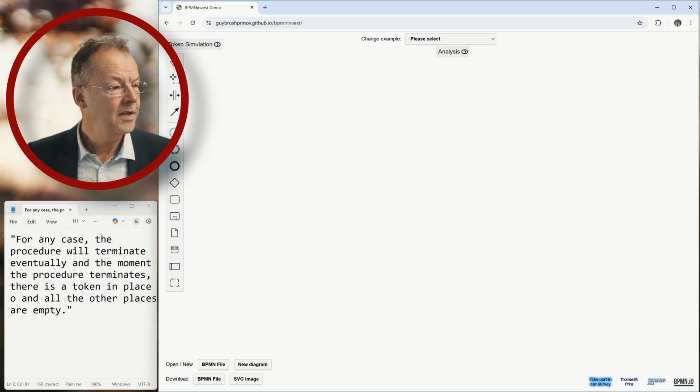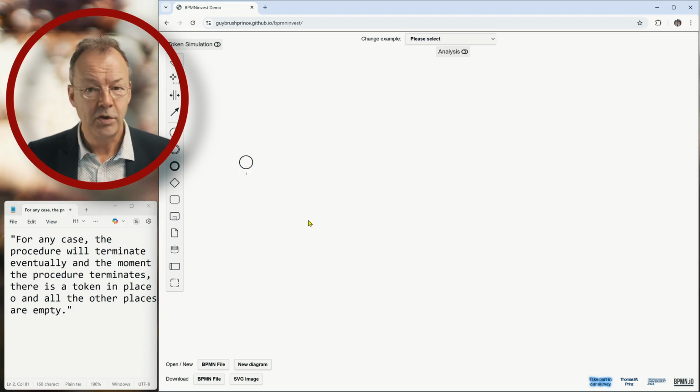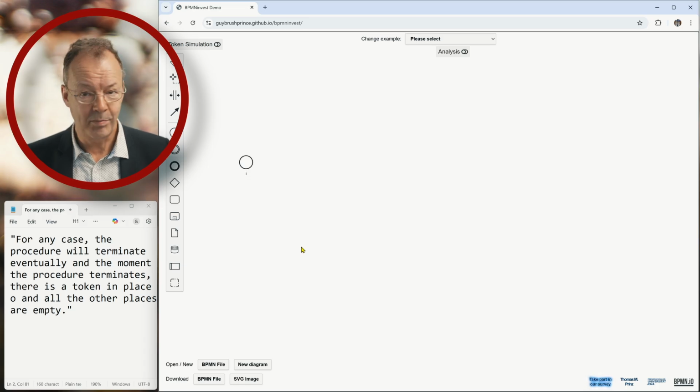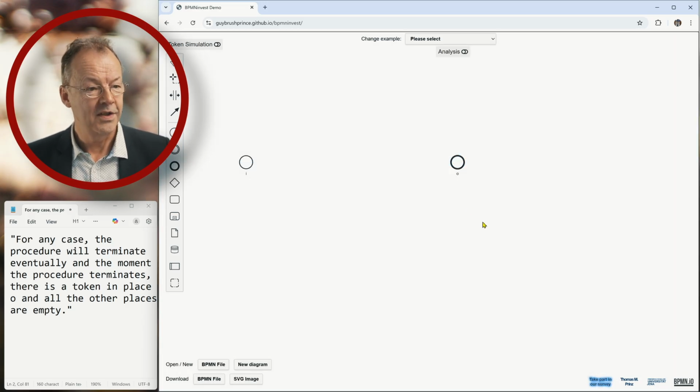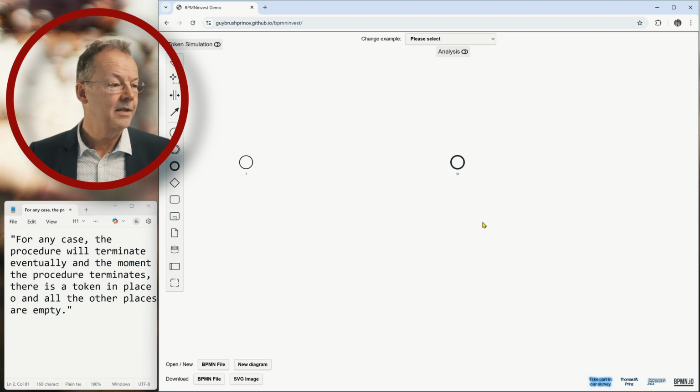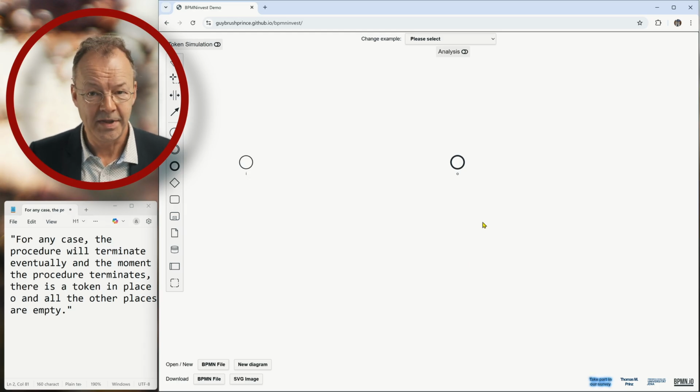In this original definition, we always assume that we have a unique place E, which is the start event in this context, and we also have a unique place O, which is the end event, and that if there is a token in place O, all other places are empty.